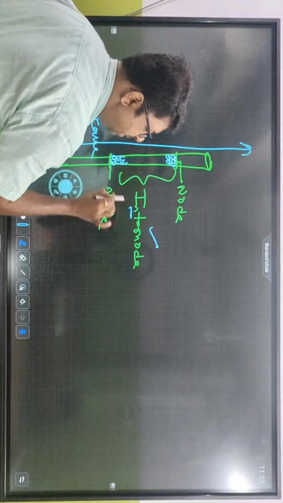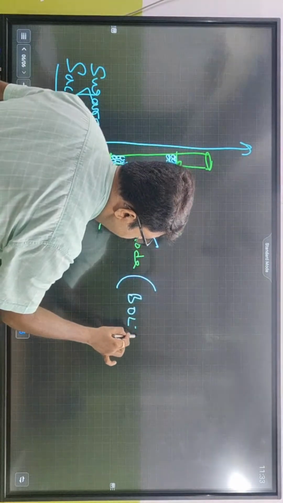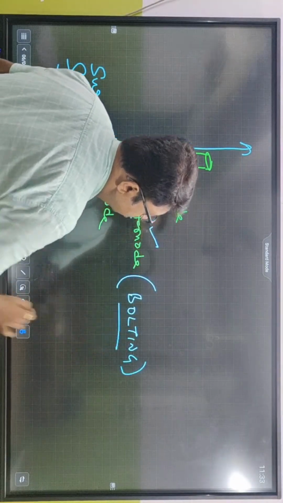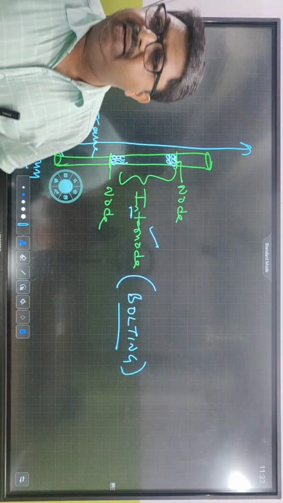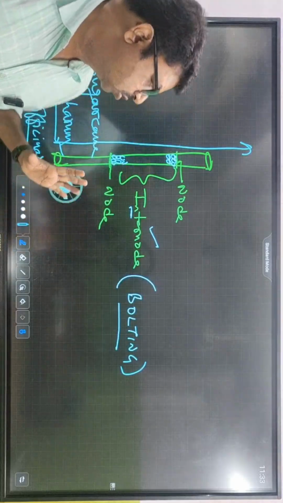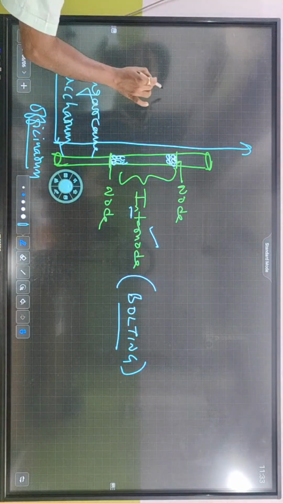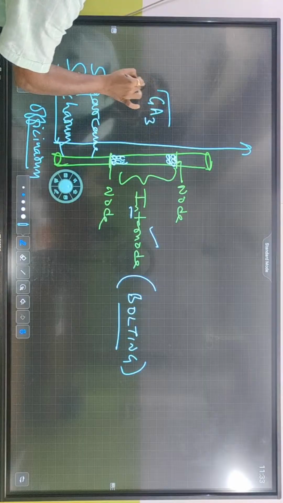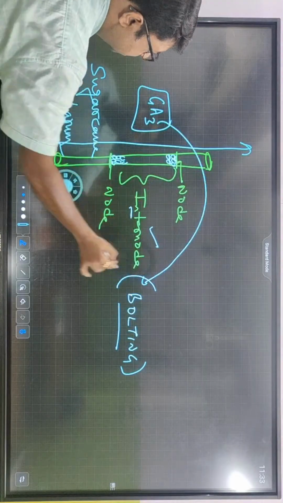If the internode gap increases, this condition is called bolting. So what is bolting? The increase in the size of the internode gap is called bolting. So gibberellic acid, GA3 especially, has a huge function in bolting.